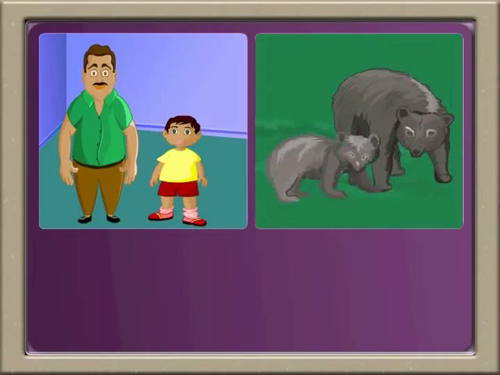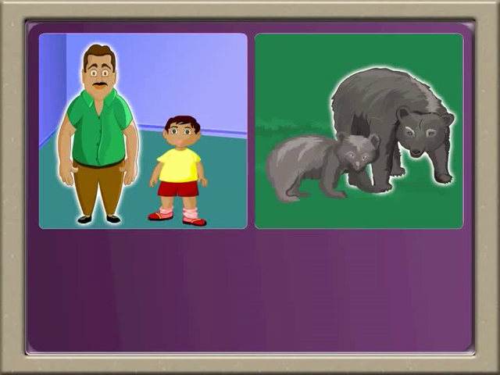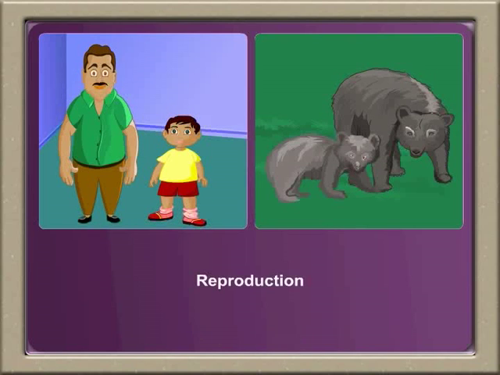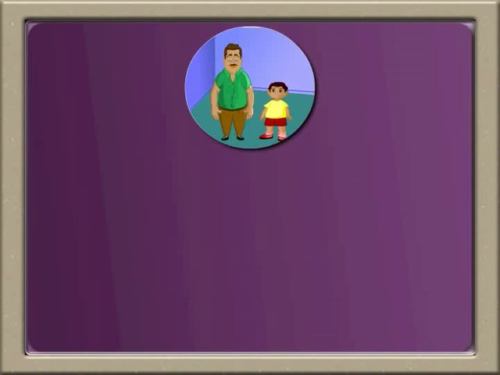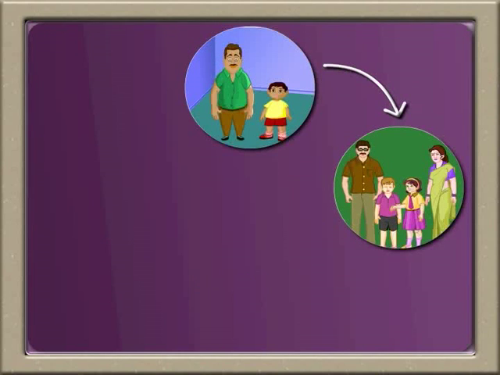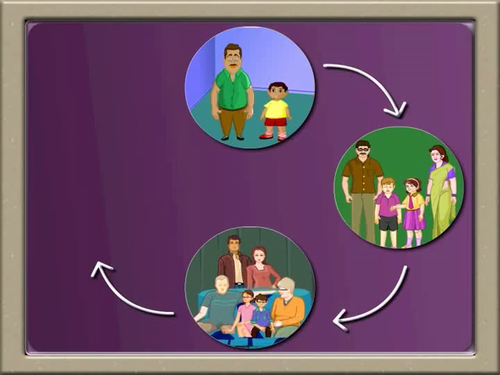One of the characters of living beings is to produce young ones resembling their parents. This function comes under reproduction. Reproduction helps to continue the race generation after generation and helps to increase the population.